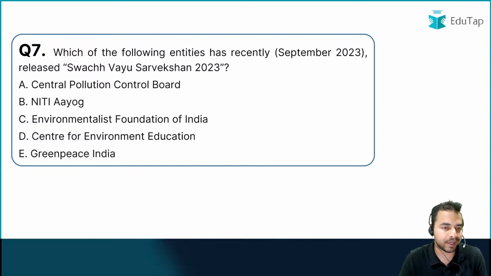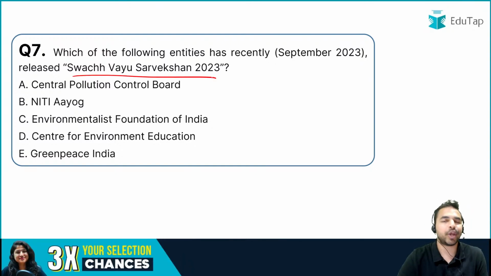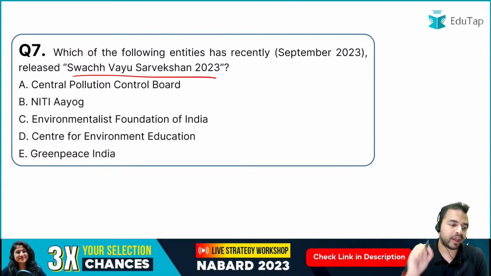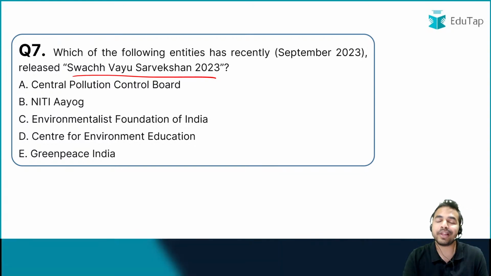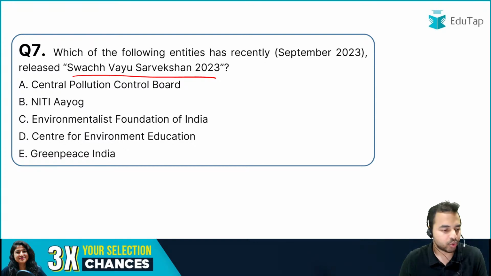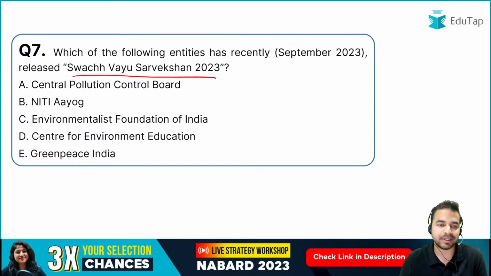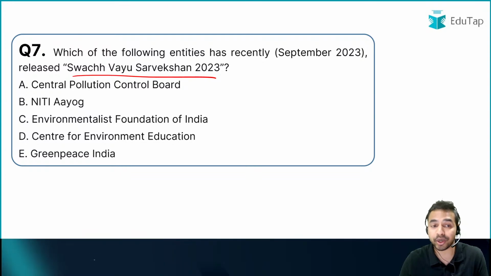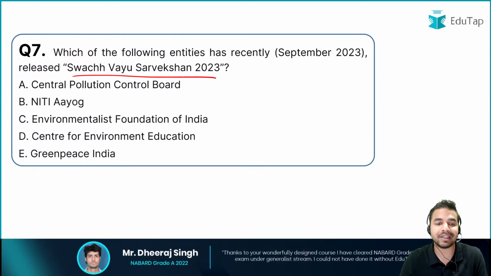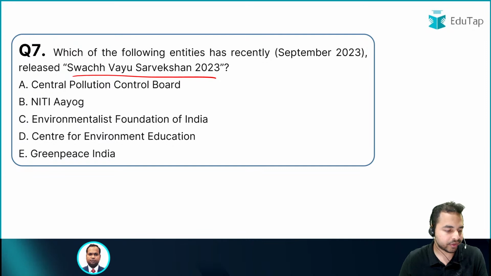The report name is Swachh Vayu Sarvekshan 2023, and the very first question is on a very important line, that is the releasing body of this particular report. So what is the name of that body which has basically come up with this particular report? It is the Central Pollution Control Board, Niti Aayog, Environmentalist Foundation of India, Center for Environment Education, or the Greenpeace India. So what is the right answer?